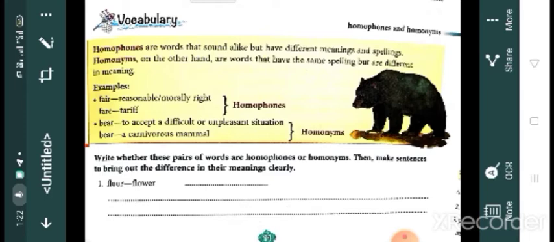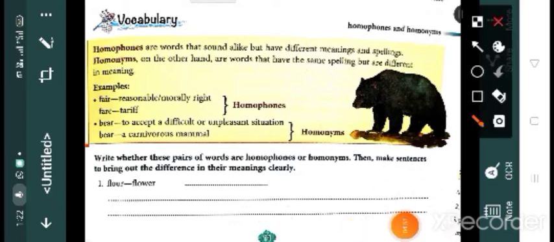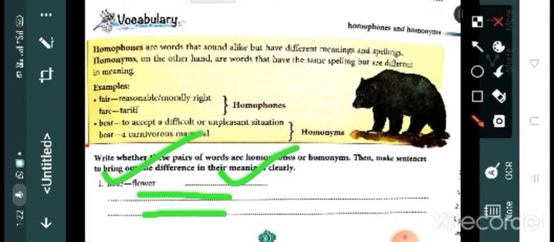Yes, it's homophone. Why? Because the meaning is different, the spelling is different, but the pronunciation is the same. Here you have to write homophone, and here you have to write the meaning of floor and flower.